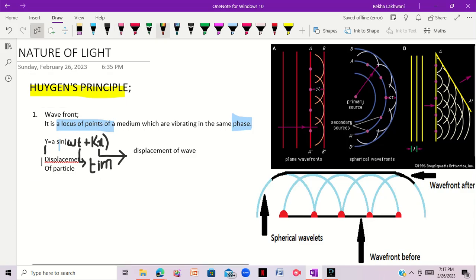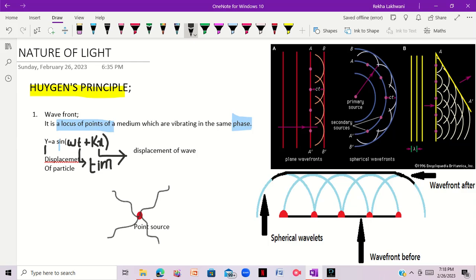For example, over here we have a point source from which light is emitting. And from here we have certain waves, basically waves in all directions, in 3D. So this is the point source and these all are waves.